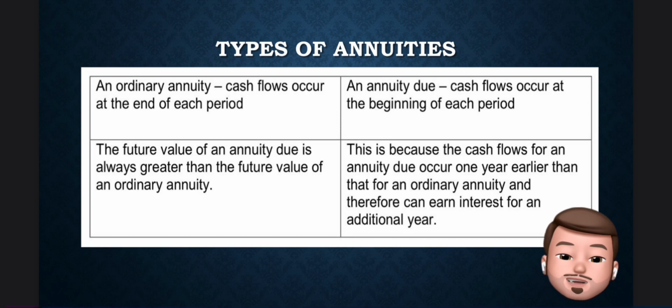The first one is an ordinary annuity. The cash flows occur at the end of each period. The next one is an annuity due. The cash flows occur at the beginning of each period. The future value of an annuity due is always greater than the future value of an ordinary annuity. This is because the cash flow for an annuity due occurs one year earlier than that for an ordinary annuity and therefore can earn more interest for an additional year.